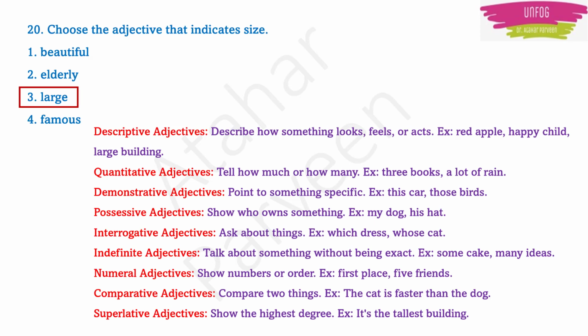It is the biggest book. I mean biggest house. Something like that. So it is the highest degree. That is a superlative adjective. Okay. So these are the types of adjectives. So here option 3, large, comes under descriptive adjective. It's indicating the size. Okay. So option 3 is the correct answer here.